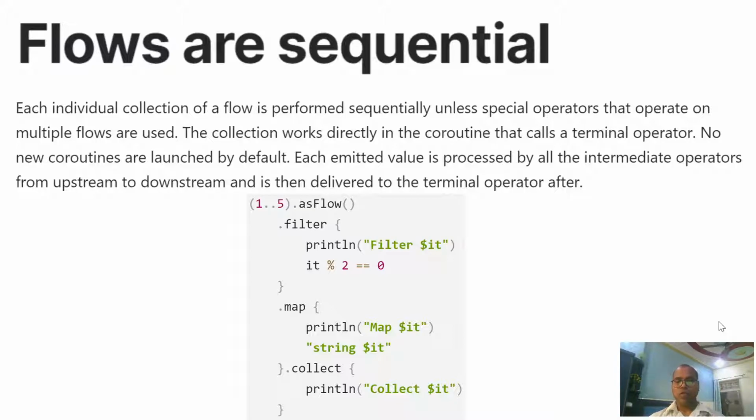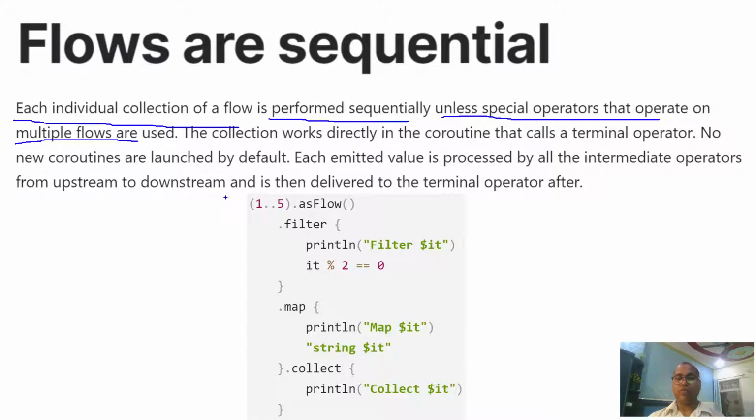The default nature of flow is that it emits data sequentially. Each individual collection of a flow is performed sequentially unless special operators that operate on multiple flows are used.